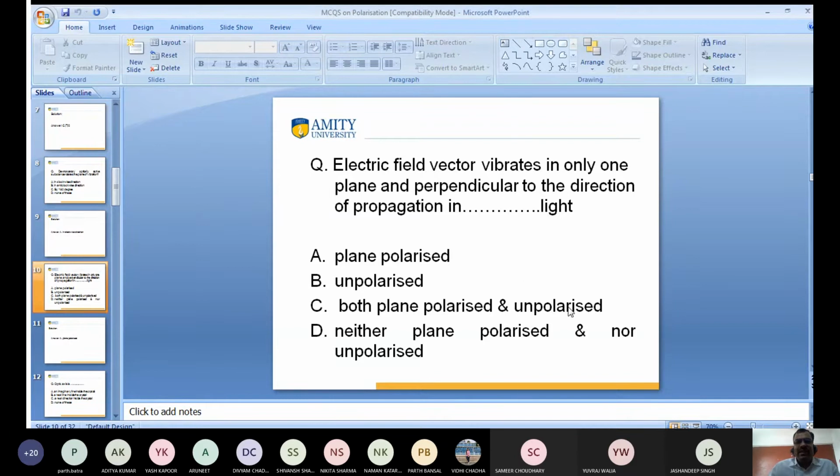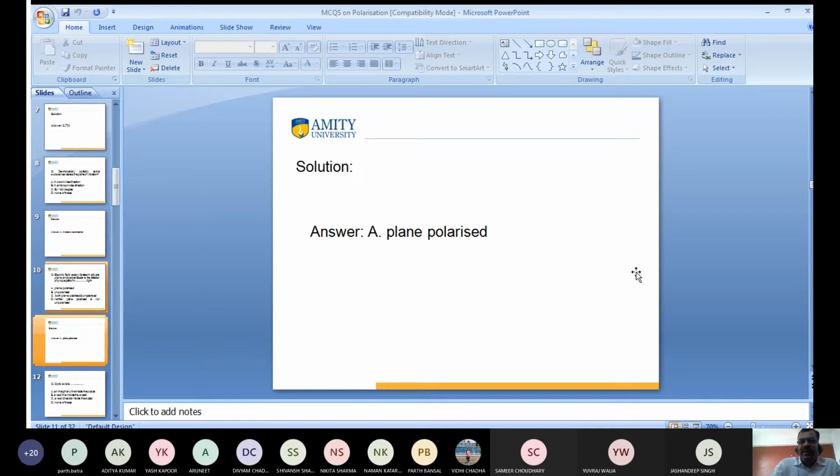If light vibrates in a direction perpendicular and parallel to the direction of propagation, this is known as a confined wave, and a confined wave is known as plane polarized light. Okay, next question.